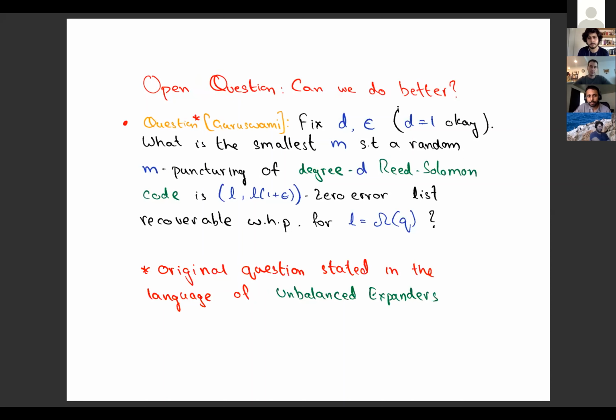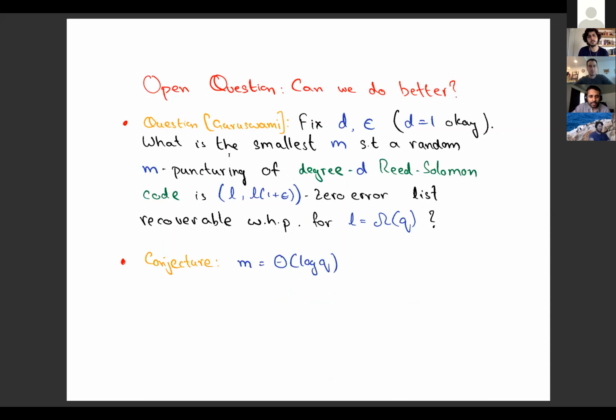So fix D and epsilon. What is the smallest m such that a random m-puncturing of the degree D Reed-Solomon code is list recoverable with zero error with a list of size something like q, the field size? An m-puncturing means let's take a random subset of m points, and that is a puncturing. So this is the question.